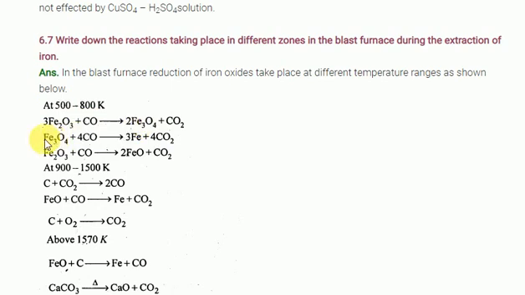This magnetite is best for the easy reduction process, so it reacts with carbon monoxide to form iron plus carbon dioxide. Similarly, Fe3O4 also reacts with carbon monoxide to form FeO plus CO2 only. This is at a temperature of 900 to 1500 kelvins. Again, carbon reacts with carbon dioxide to form carbon monoxide only. This carbon monoxide reduces the FeO.